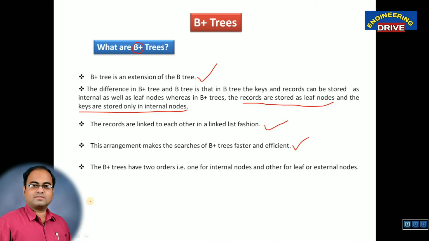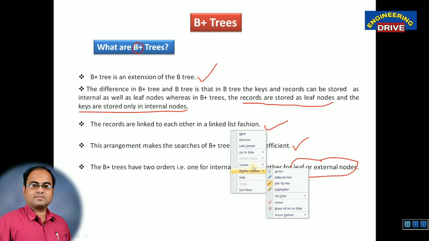compared to B trees. And the last important point of B plus trees is, B plus trees have 2 orders, that is one for internal nodes and the other for leaf or external nodes. So all of you remember one more point, another name for leaf node, we can call it external nodes also. Internal nodes are nothing but those present in the middle of the B trees or B plus trees. External nodes are nothing but those present at the bottom of the B or B plus trees. Those external nodes can also be referred to as leaf nodes. This point you need to remember.